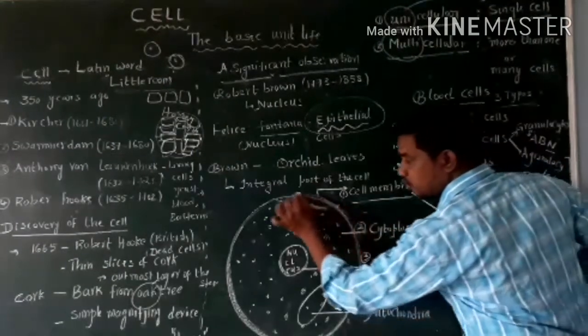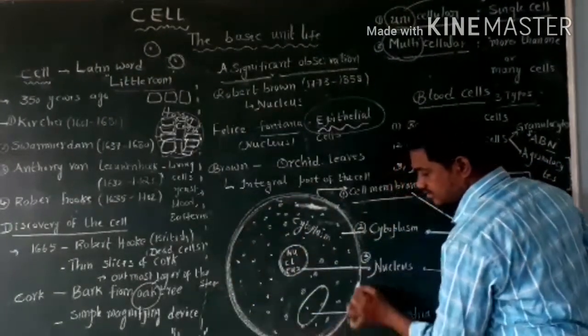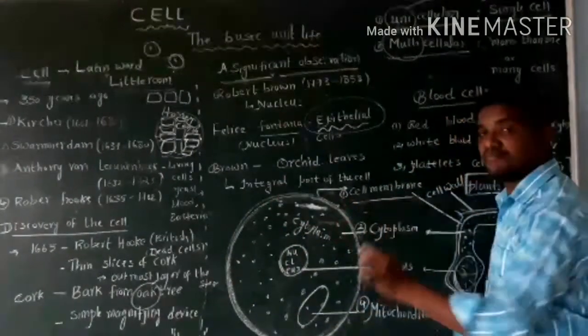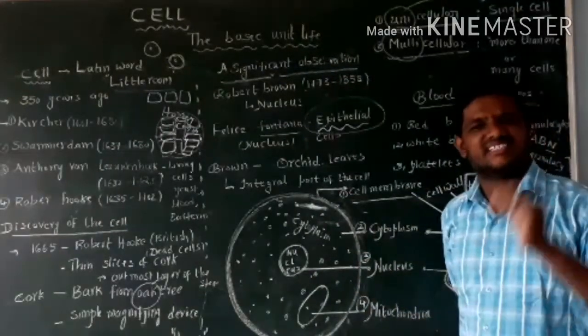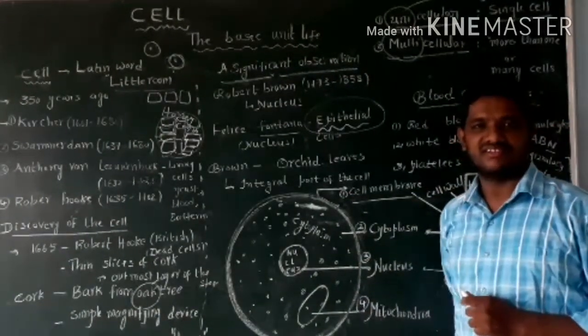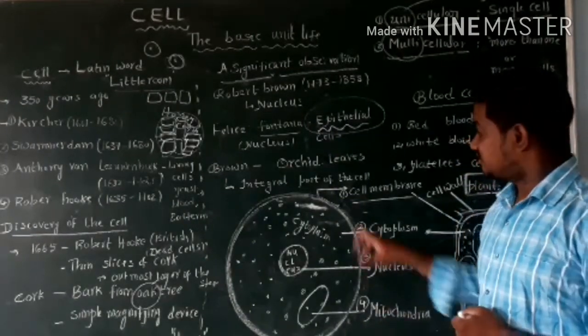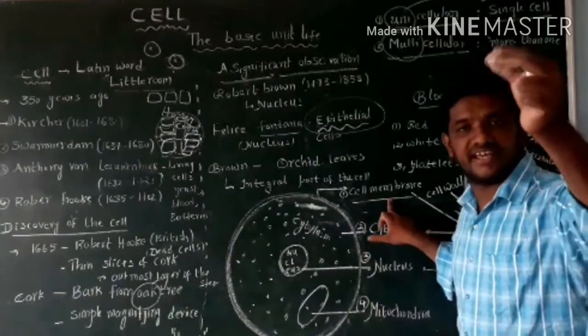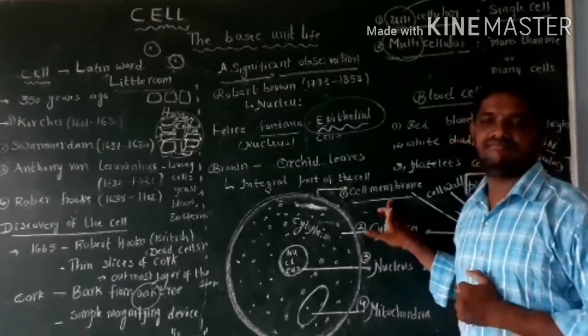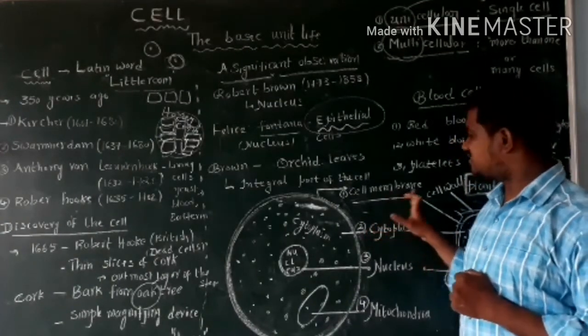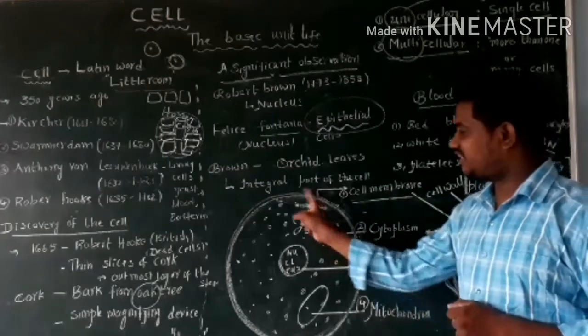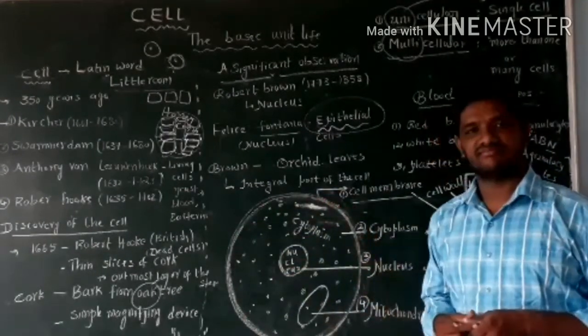Next one, the outermost layer around the cell is called the cell membrane. It is the uppermost, outer layer, like our skin. So this is called the cell membrane. Membrane means layer, one thin layer.